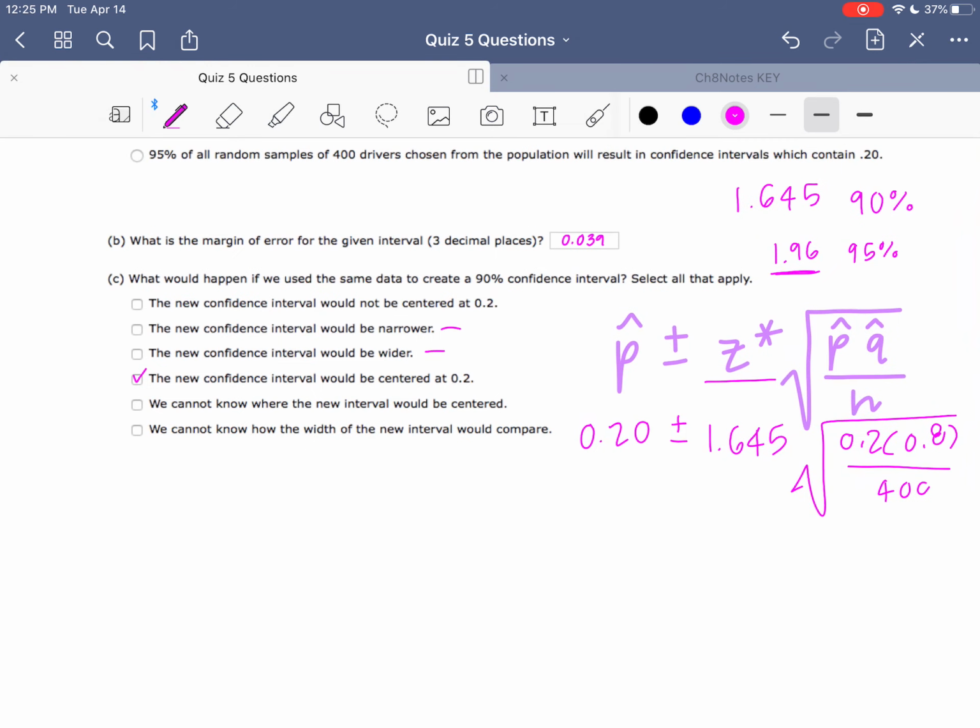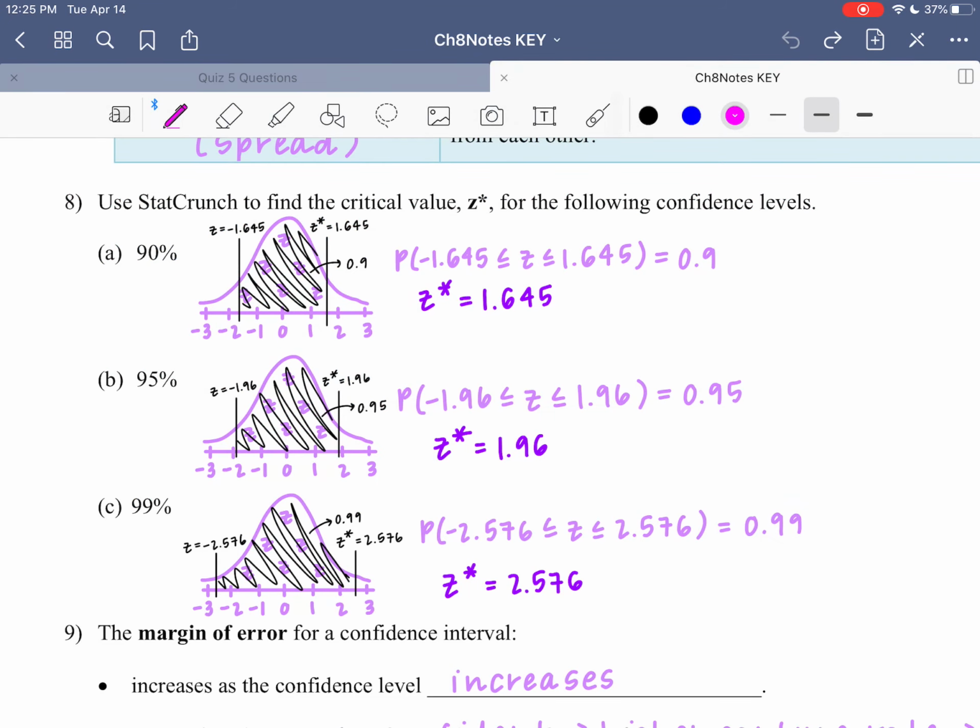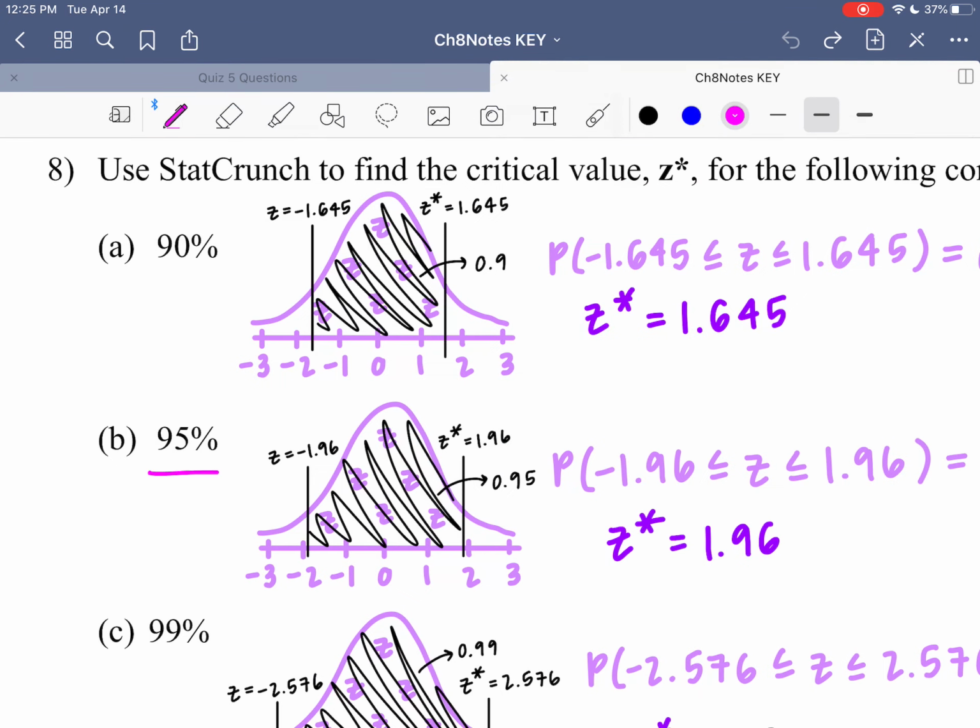So remember, the only difference now is our critical value here. So think about this picture over here. If I went from a 95% confidence interval to a 90% confidence interval, is my interval going to get wider or is it going to get more narrow? So think about here, we can actually see it in this picture. Here, I'm capturing less of the observations when I have a 90% confidence interval. And here, I'm capturing more of the observations.